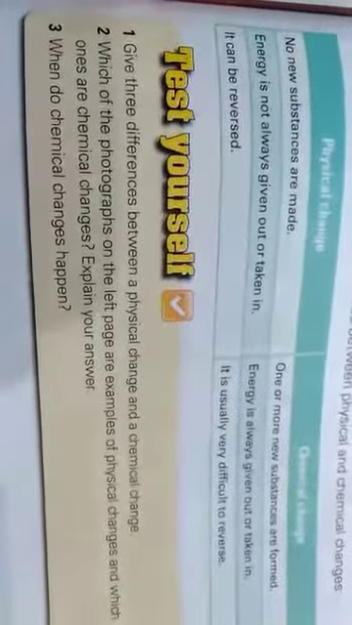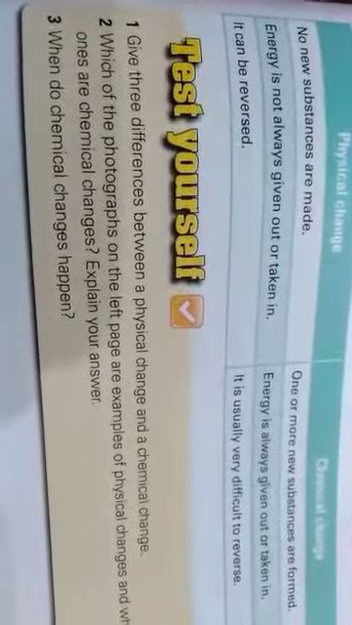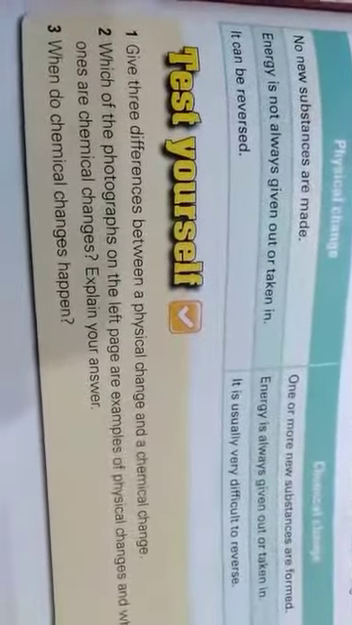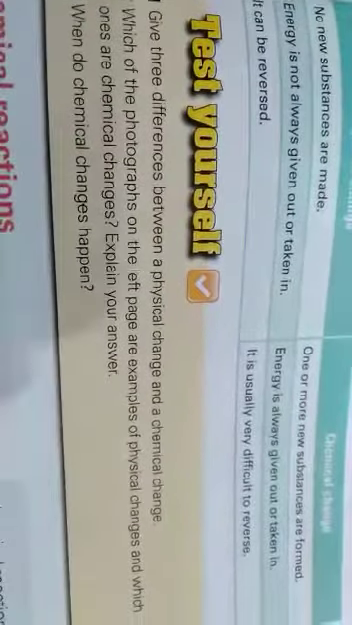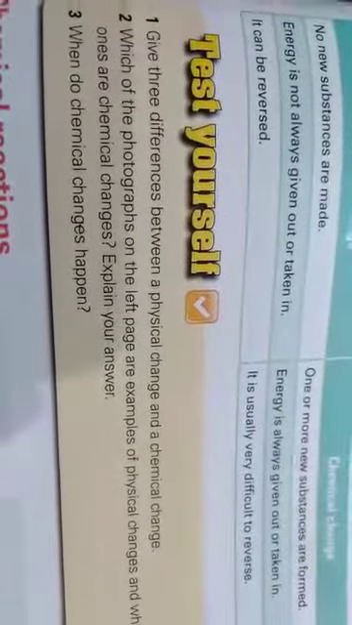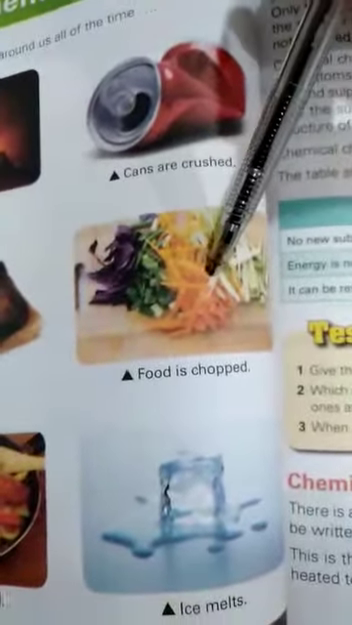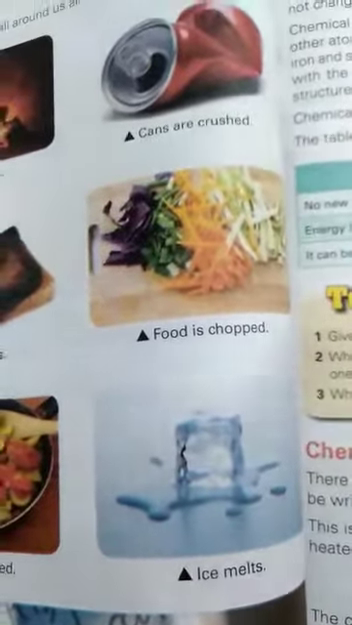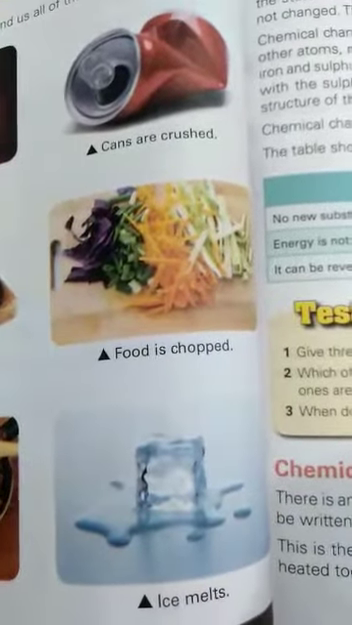Question number 2. Which of the photographs on the left page are examples of physical changes and which are examples of chemical changes? Explain your answer. Beta, you can easily observe that burning of fossil fuel, this burning of toast, and this food that is being cooked, these are examples of chemical changes. Crushed can, chopped food, or melting ice cube, these are examples of physical changes.